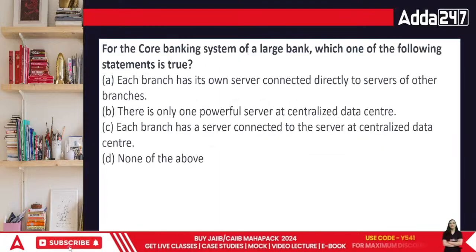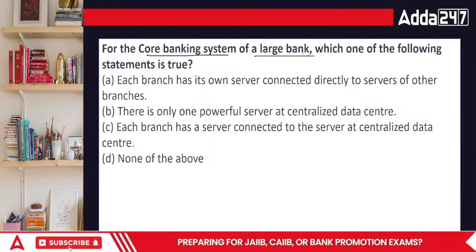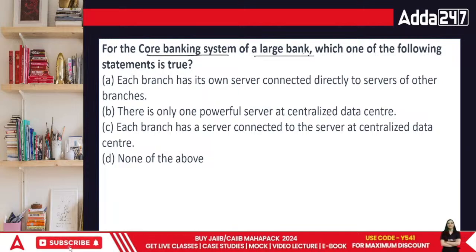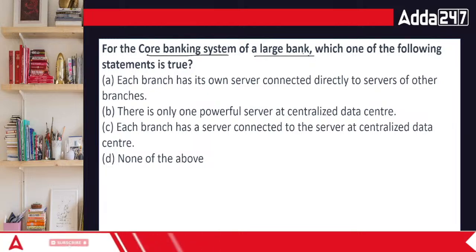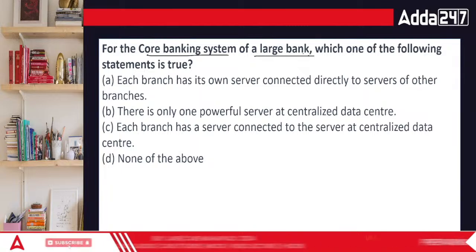Now comes the next point. For the core banking system of a large bank, which one of the following is true? Which one is true, everyone? Each branch has its own server. Right?